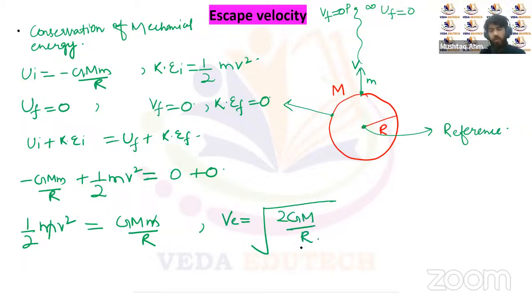So the escape speed, the minimum speed required for the particle to be projected from the surface of Earth so that it escapes the gravitational pull of Earth, is under root of 2GM by R.